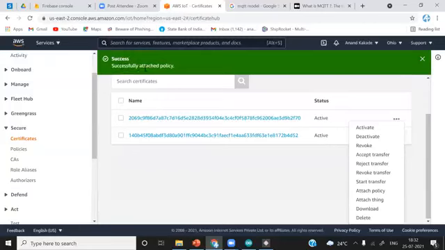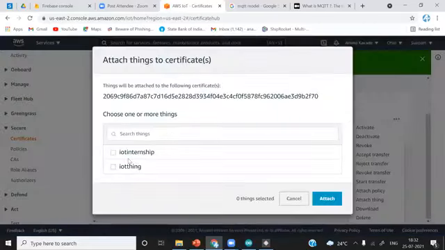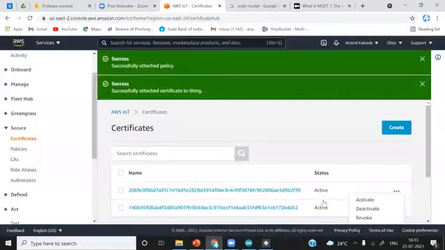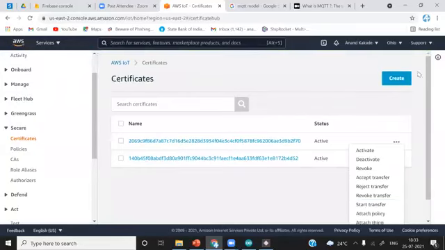Okay, successfully attached the policy. And after that, attach thing. All the things you have created will be available here. We have created this IoT internship. Select this one and attach. You can see successfully attached the certificate to the thing. Now all the processes are done with AWS IoT.